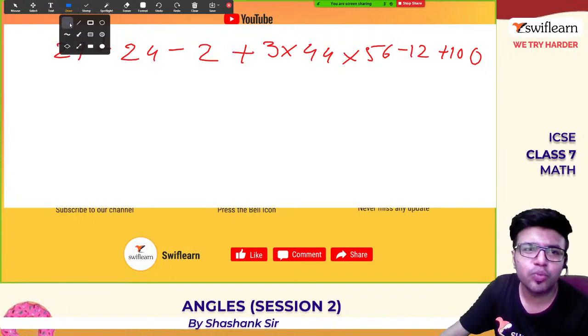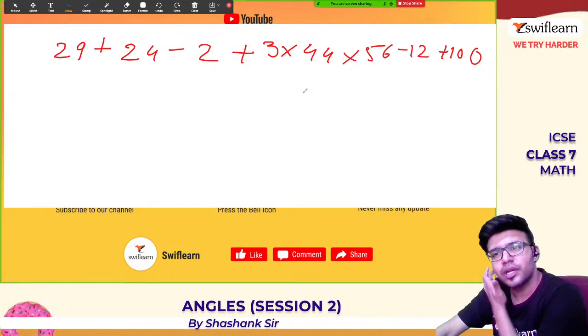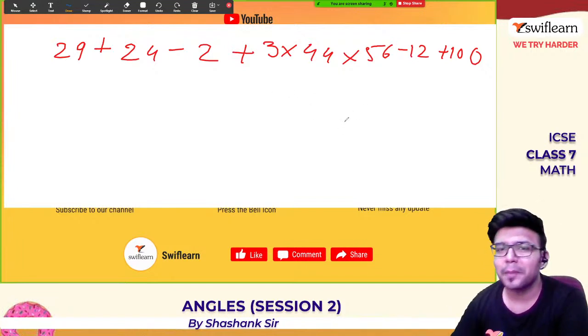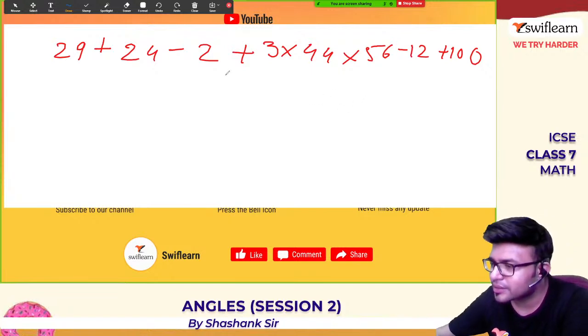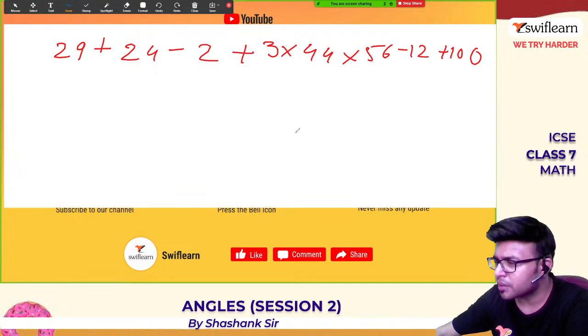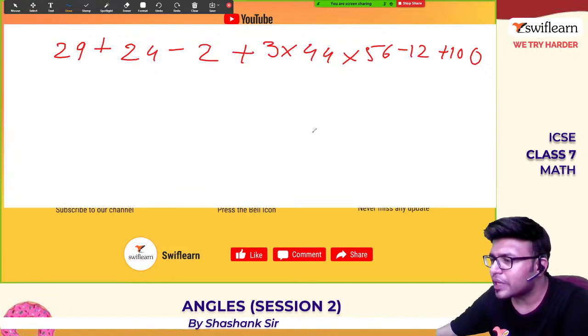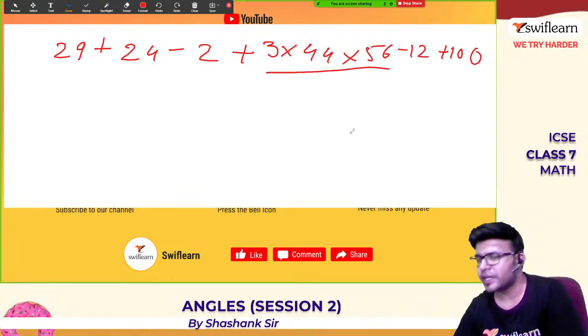So according to BODMAS rule, 99% of the students go wrong. So देखो यहाँ पे इसको correct करना है. First is given for brackets, no brackets here. Then for order, no square root. Then comes division, no division terms. Then comes the multiplication terms. So multiply all these things. 3 into 44 into 56.